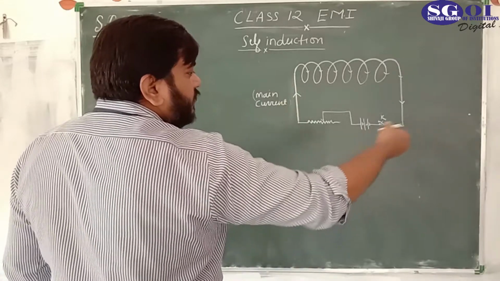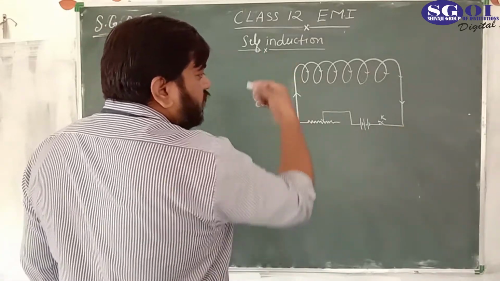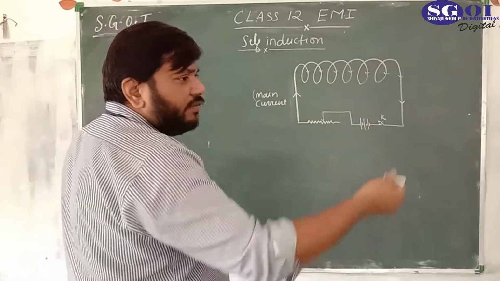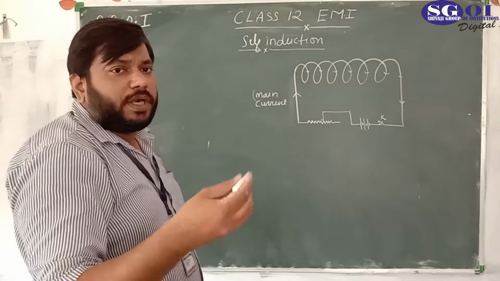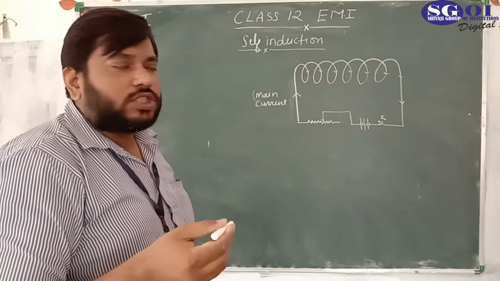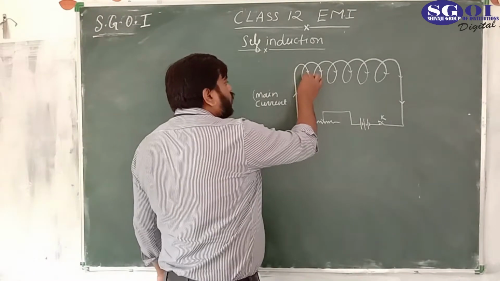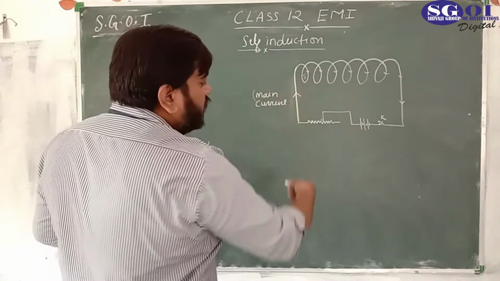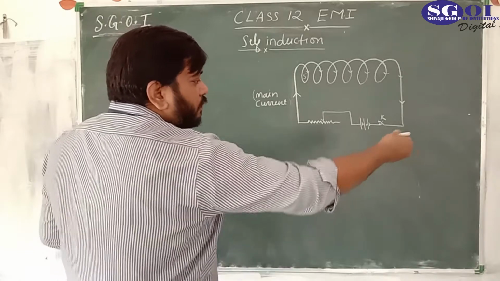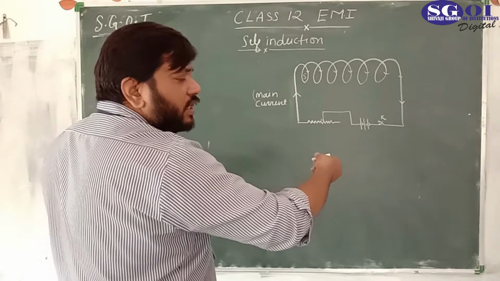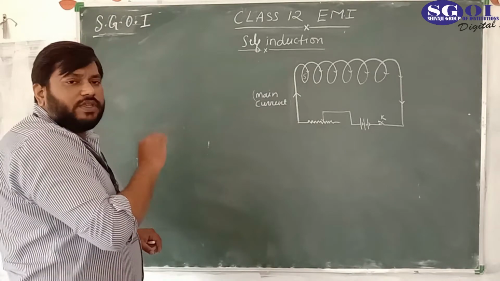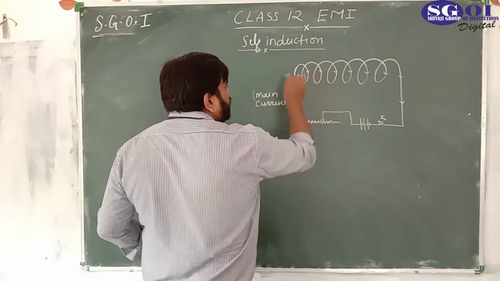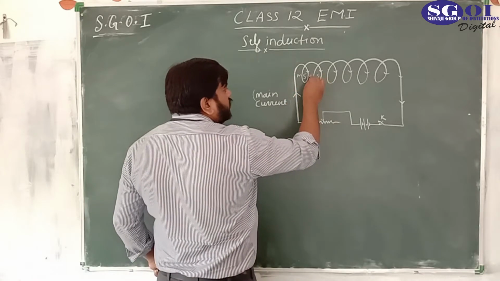For the person seeing from here, what is the direction of the current in this face? Clockwise. And we know that if the current is clockwise, that particular face would be south. So this would be the south pole, and this face is north. In the same way, this is south, this is north.